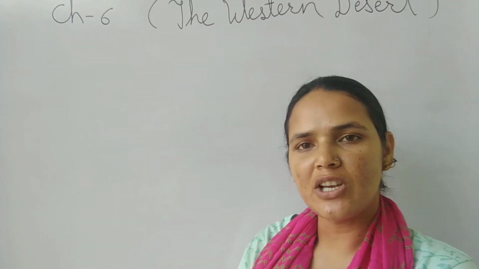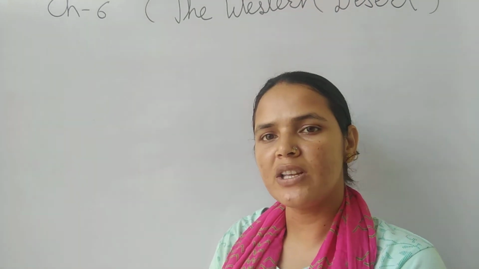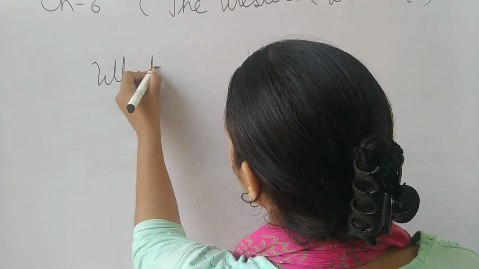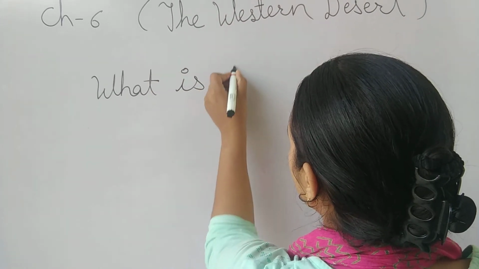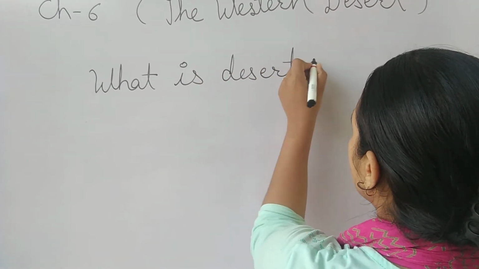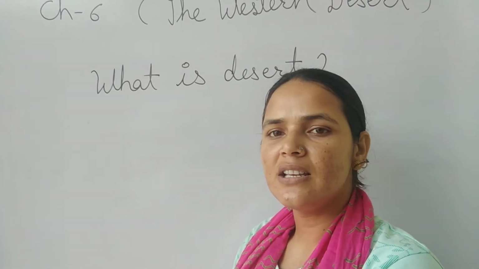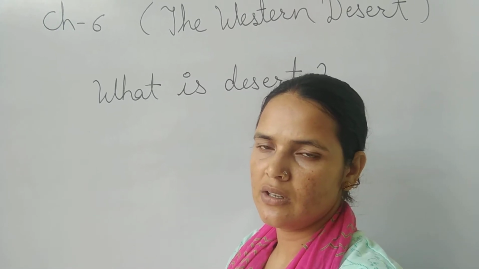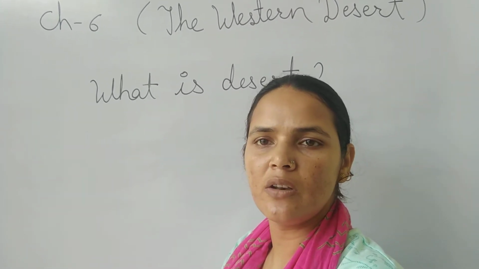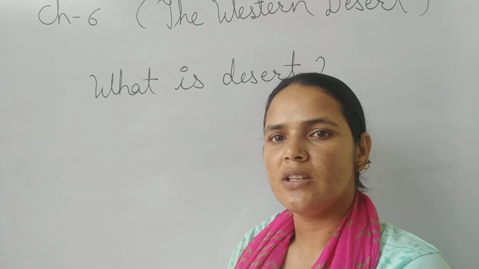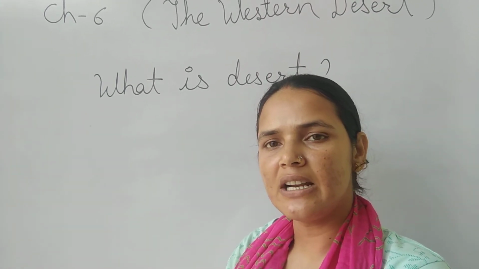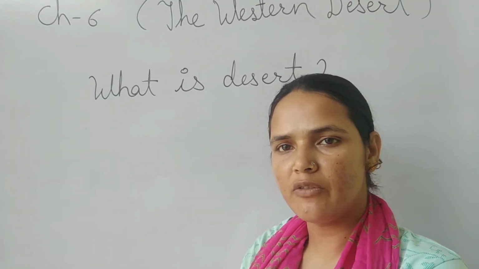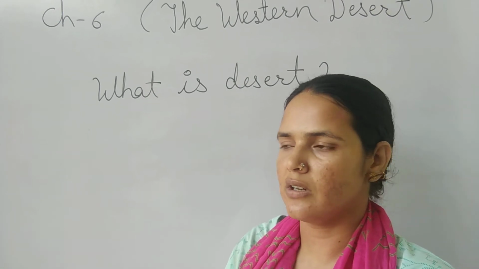But before starting this chapter, let's discuss what a desert is. What is the meaning of desert? Desert is a large dry land with very little vegetation and little rainfall, or no rainfall. Yes, so this is the definition of desert: a large arid region, a large dry region with very little rainfall or very little vegetation.